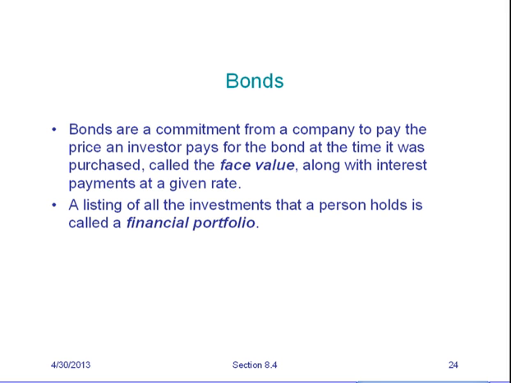Bonds are a commitment from a company to pay the price an investor pays for the bond. So let's say a regular person buys a $100 bond.